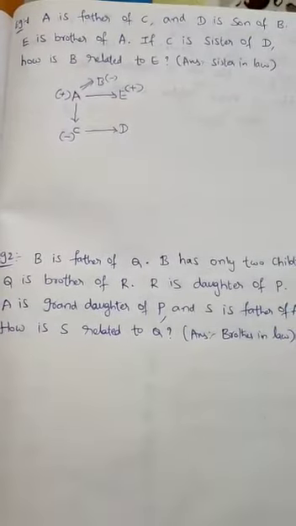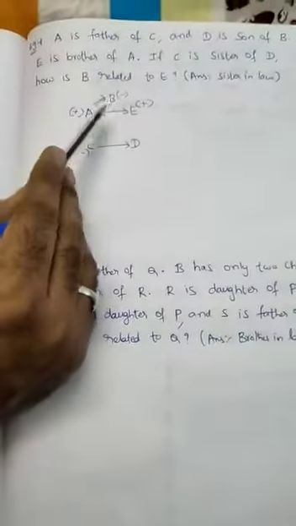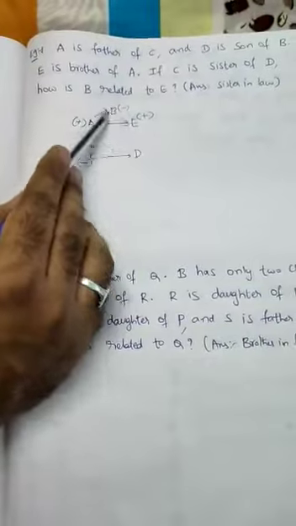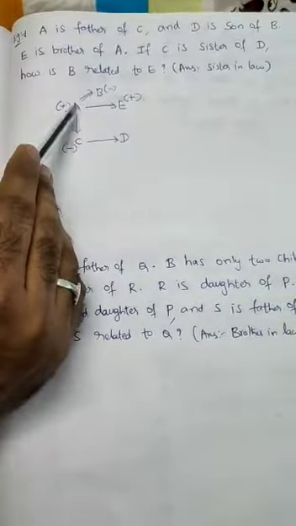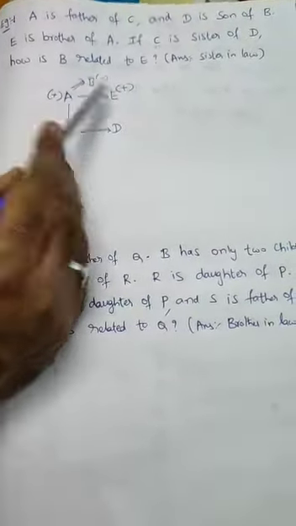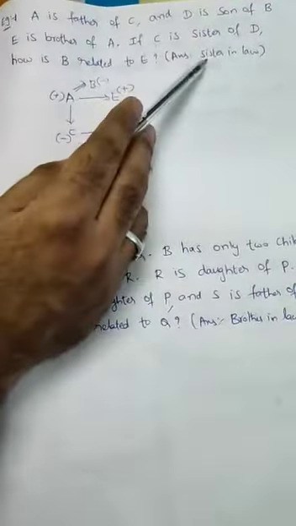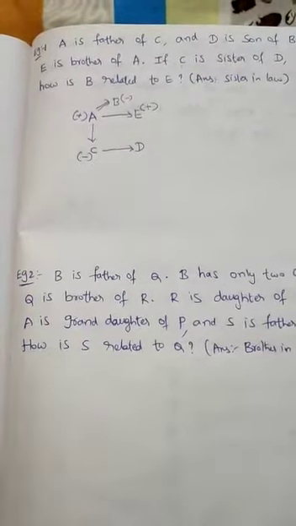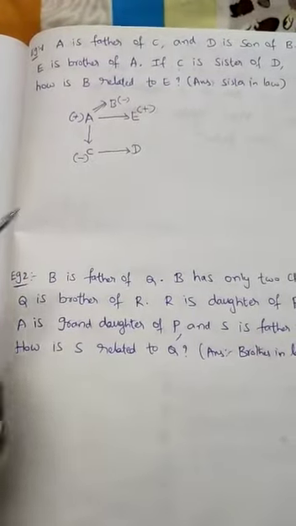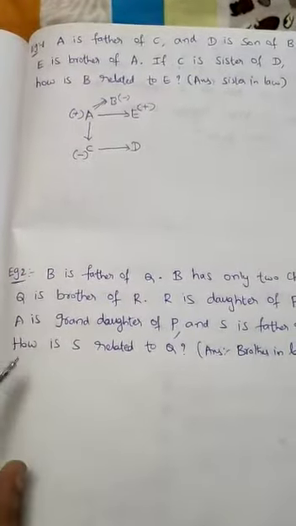Now what is the relation between B and E? Brother's wife is called sister-in-law. So here, if you see the previous slide, you came to know the meaning of sister-in-law. Okay, now come to another example.